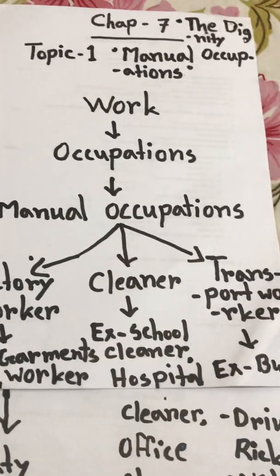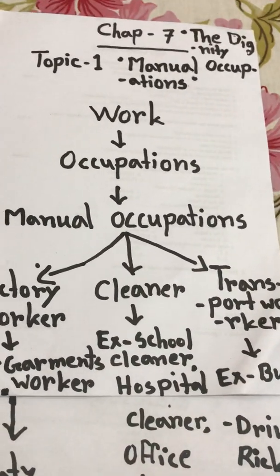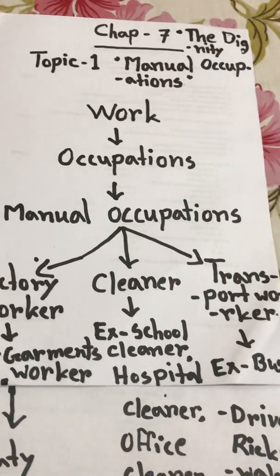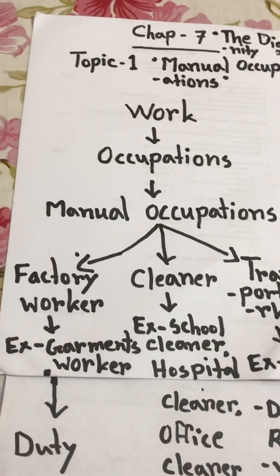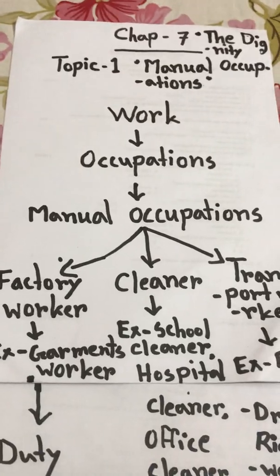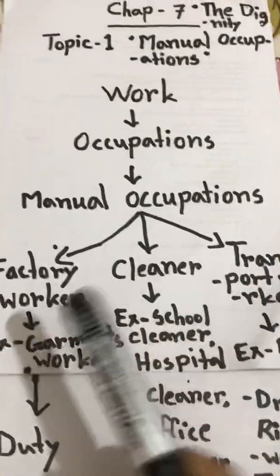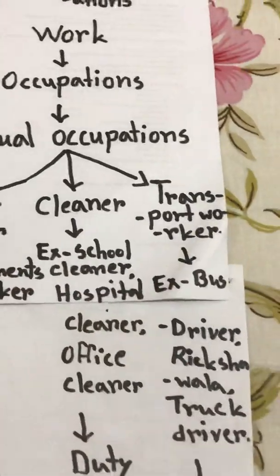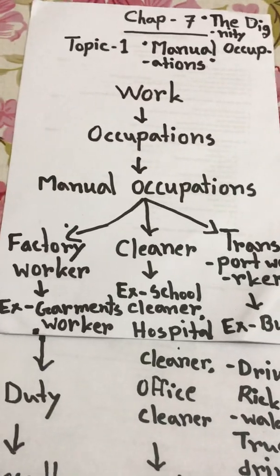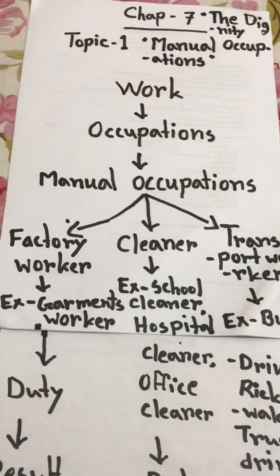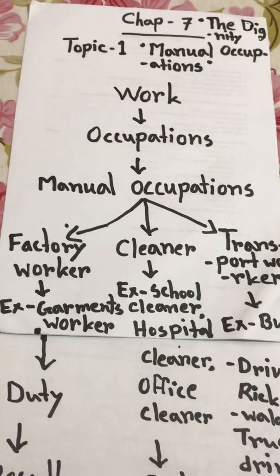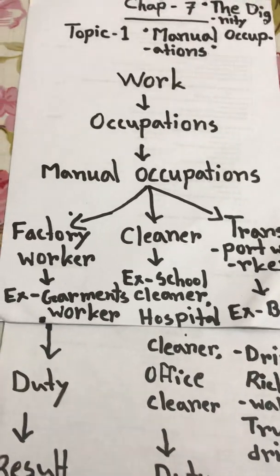Manual work is physical work done by humans. For example, factory worker, cleaner, transport worker, or delivery man. These are examples of manual occupations.